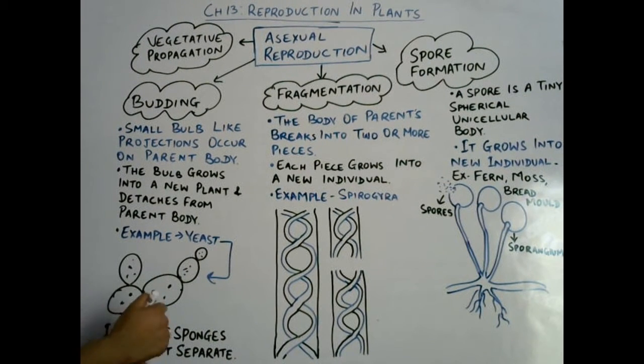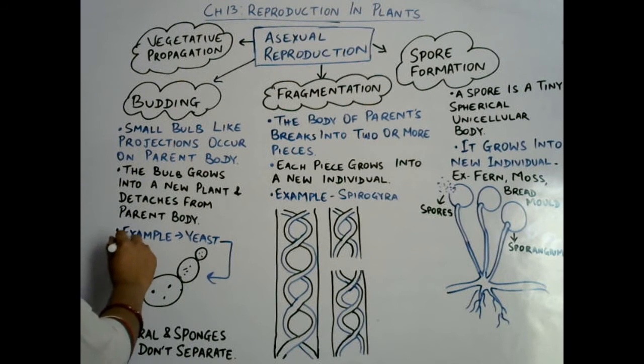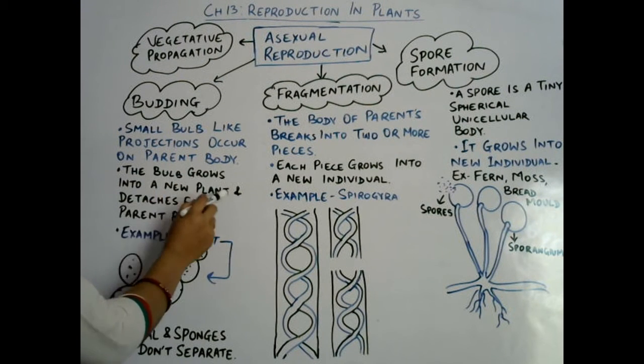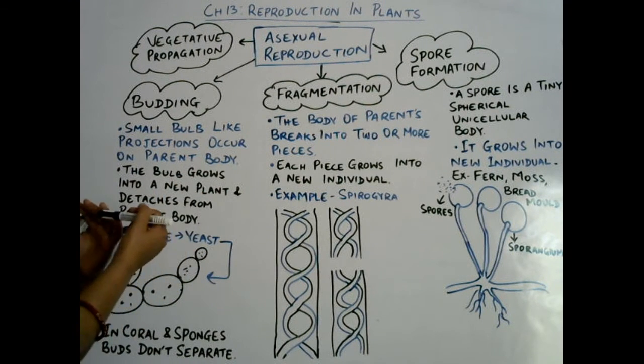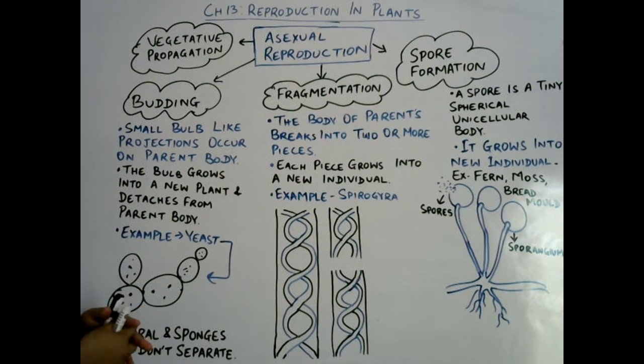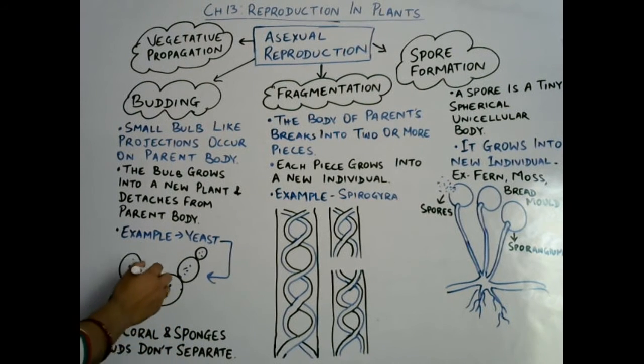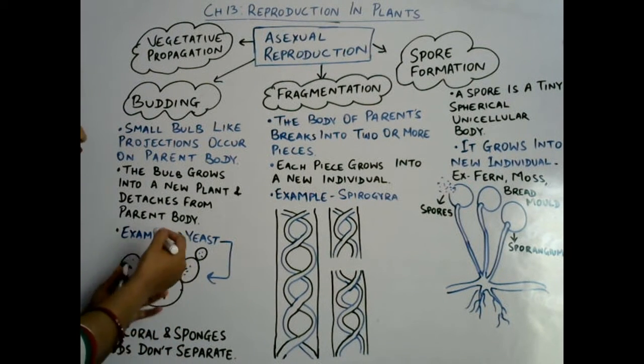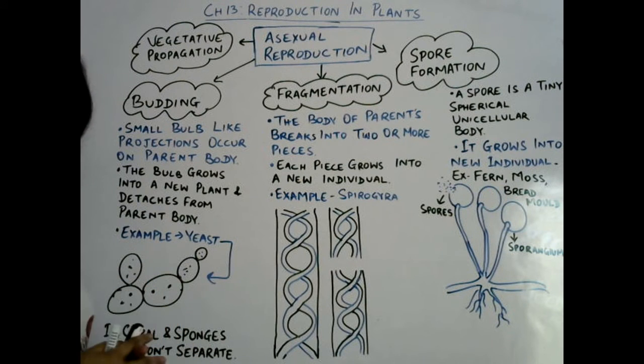In that way the bud finally grows into a new plant and then detaches from the parent body after maturity. After bud formation only can it detach. Then each bud grows into a new individual organism.